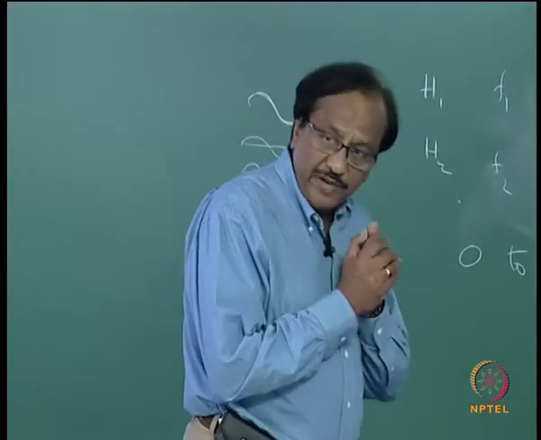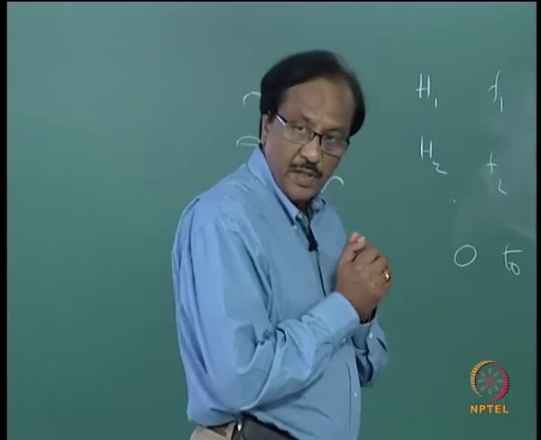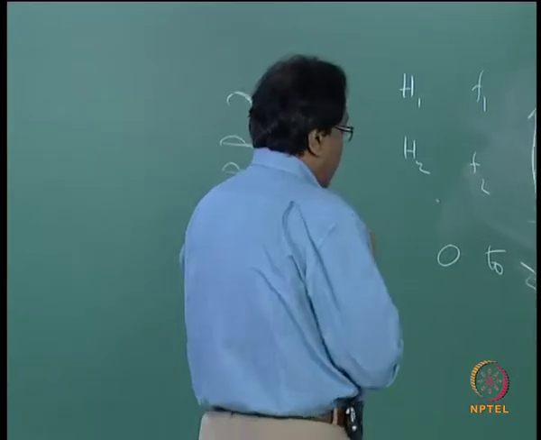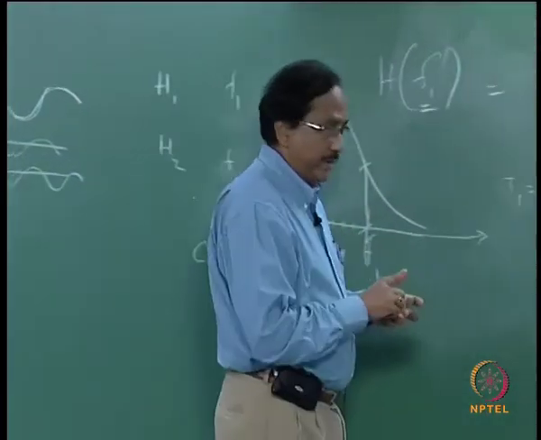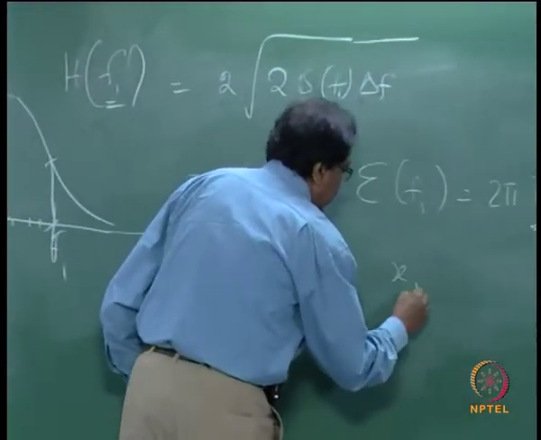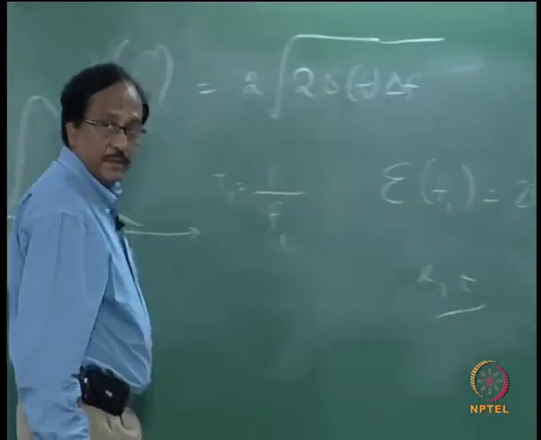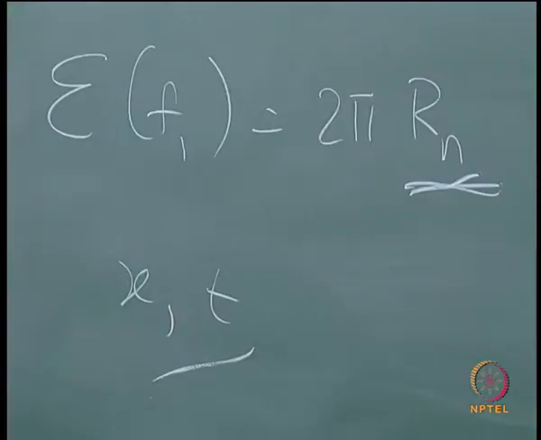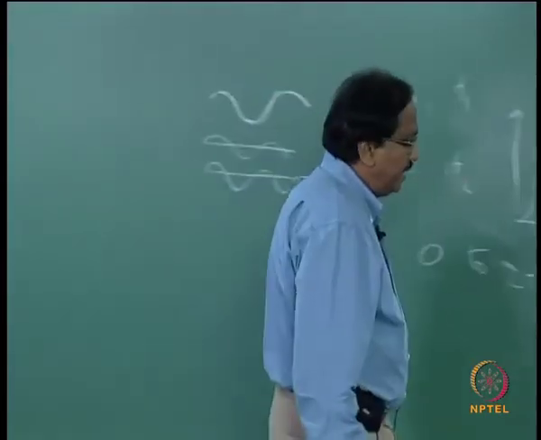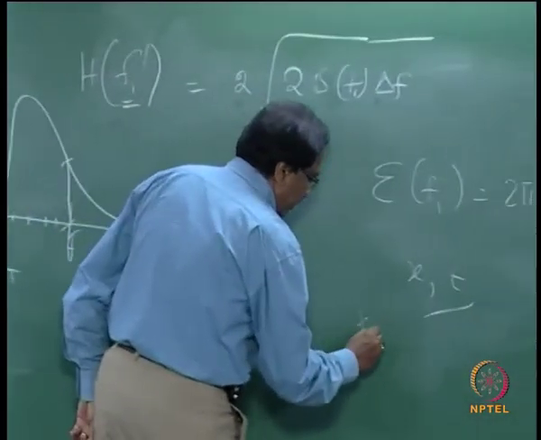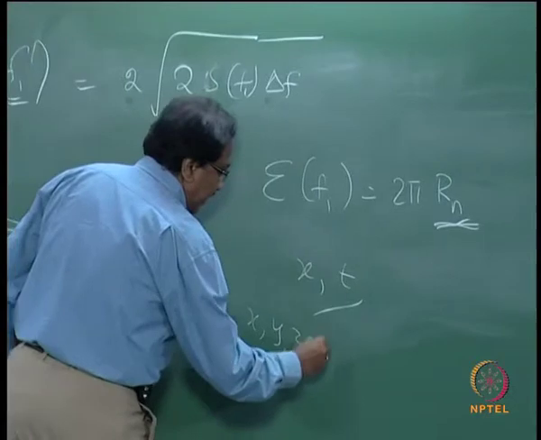So at any given location, we are working with 2 variables, one is x and another is t. Later we will also be working with x, y, z and t.